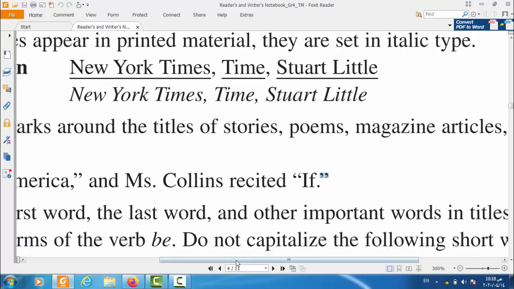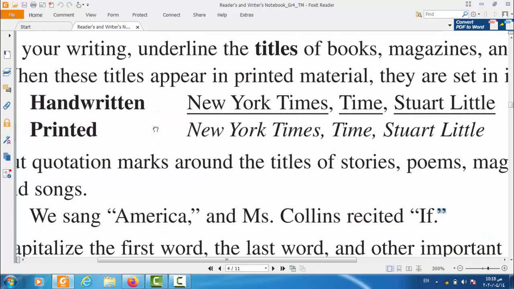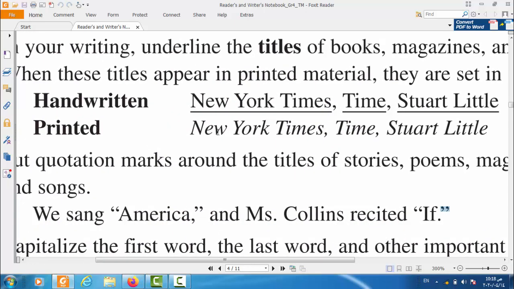So we learn in the first rule, guys, that in the handwritten part, we underline the titles of magazines, poems, or stories. In the second part, in the printed books, you will find all the titles of books, magazines, or even songs in italic form, like this one.